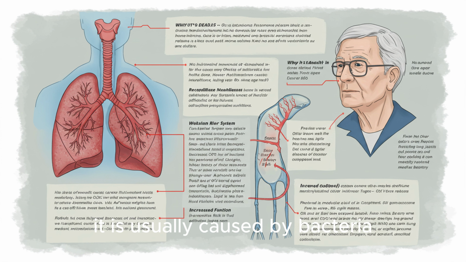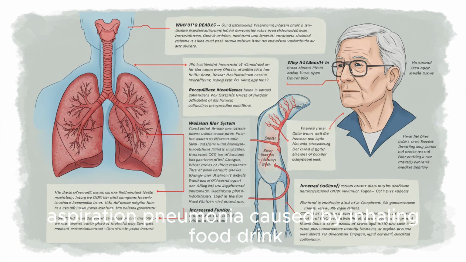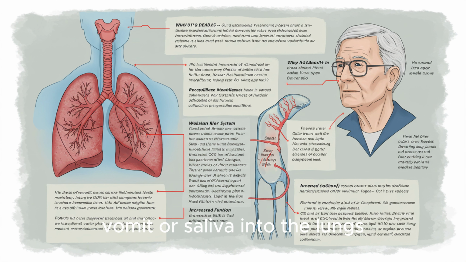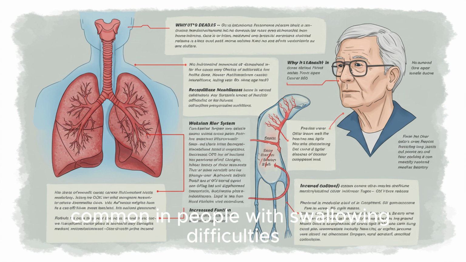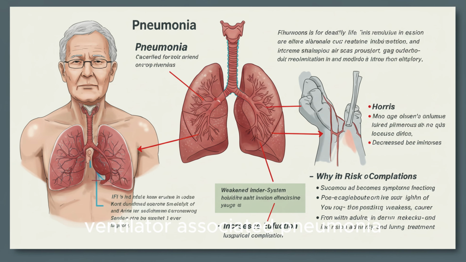It is usually caused by bacteria like Streptococcus pneumoniae or viruses like influenza. Hospital-acquired pneumonia, HAP, acquired during hospital stays, often more severe due to antibiotic-resistant bacteria. Aspiration pneumonia, caused by inhaling food, drink, vomit, or saliva into the lungs, common in people with swallowing difficulties or neurological conditions like stroke or dementia. Ventilator-associated pneumonia, VAP, occurs in people using breathing machines, ventilators, in intensive care units.